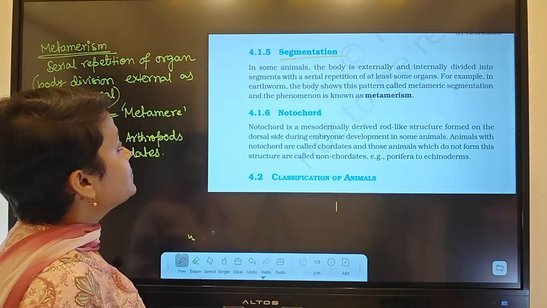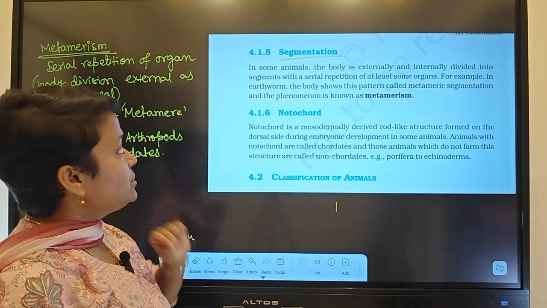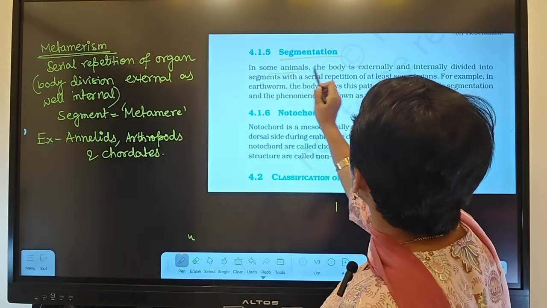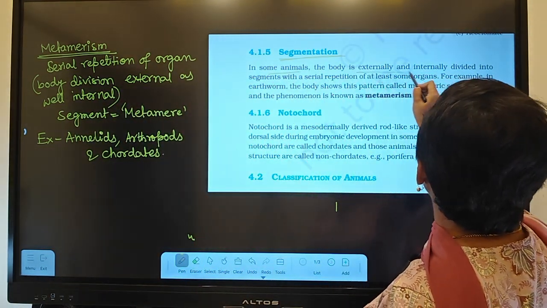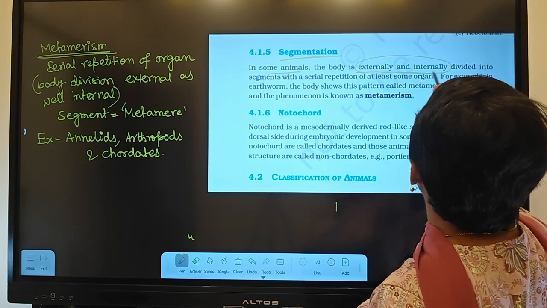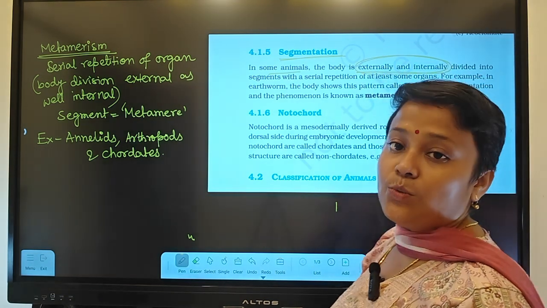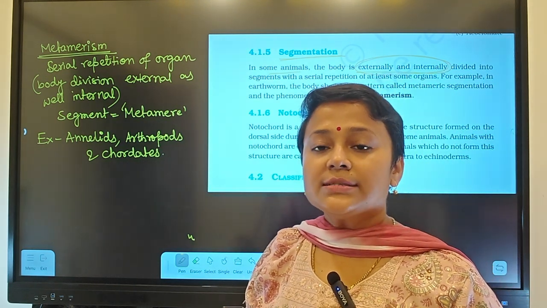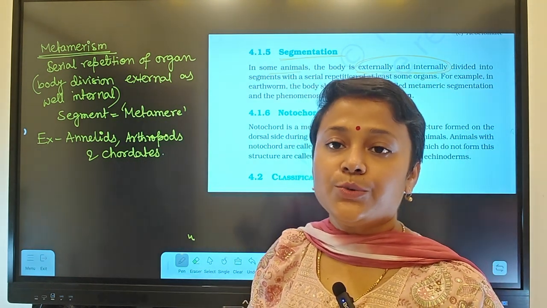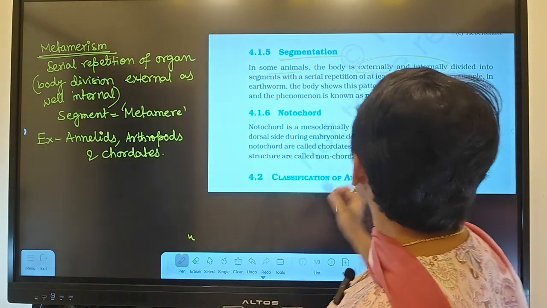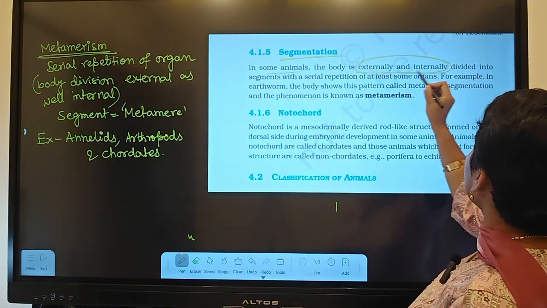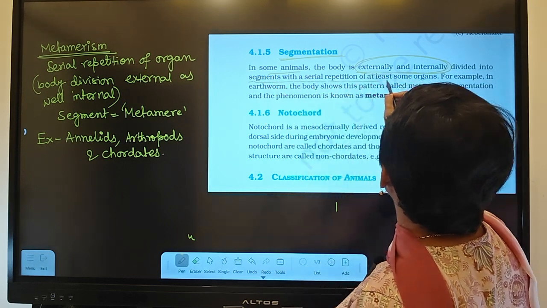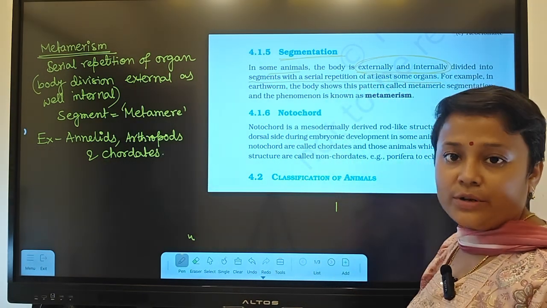Let's check what NCERT says. In some animals the body is divided externally and internally. As I told, if it is only external or only internal, it will be called pseudo-segmentation or pseudo-metamerism. Here it is externally and internally divided into segments with a serial repetition of at least some organs.